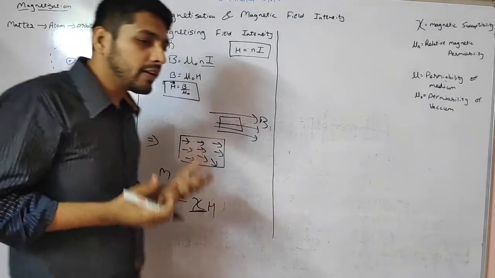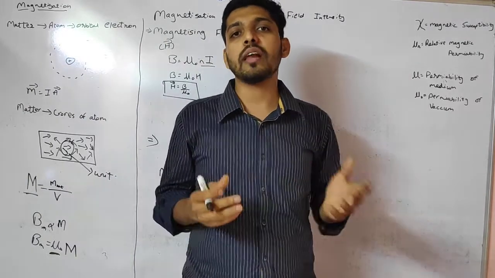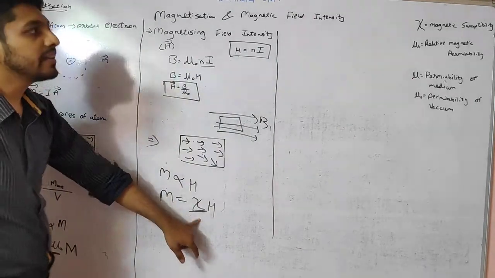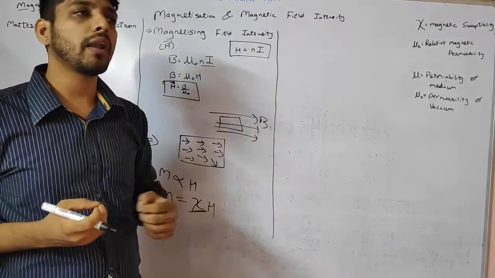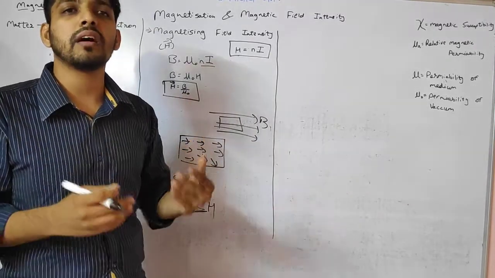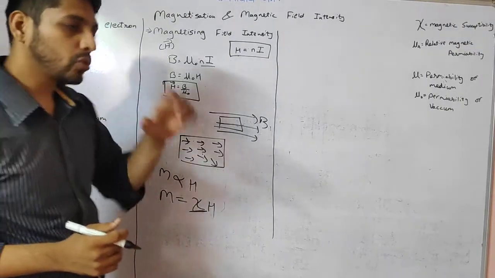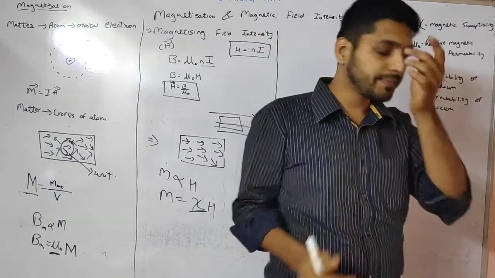But there should be ability of the material also to align itself. If the material itself does not align, then there will be no use. This zeta, the magnetic susceptibility, is the ability of the material to align itself or to get magnetized under an external magnetic field.